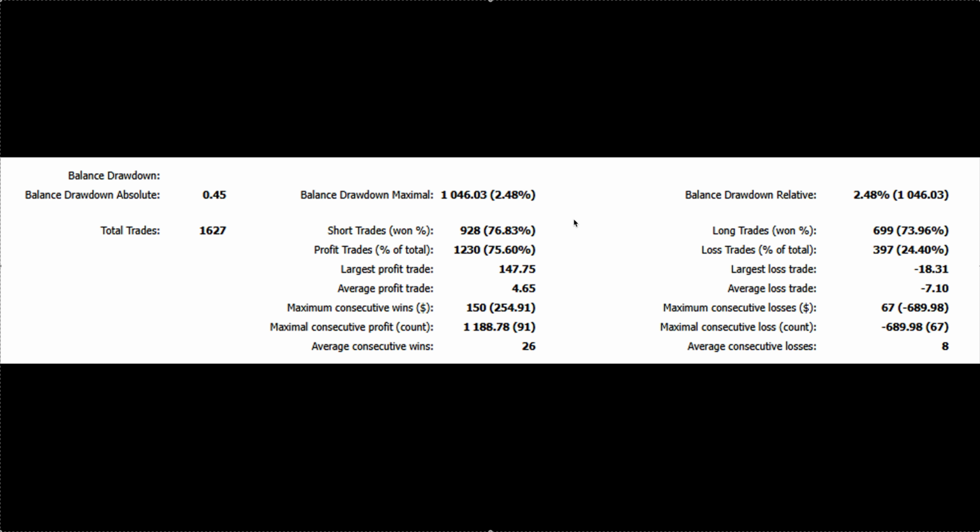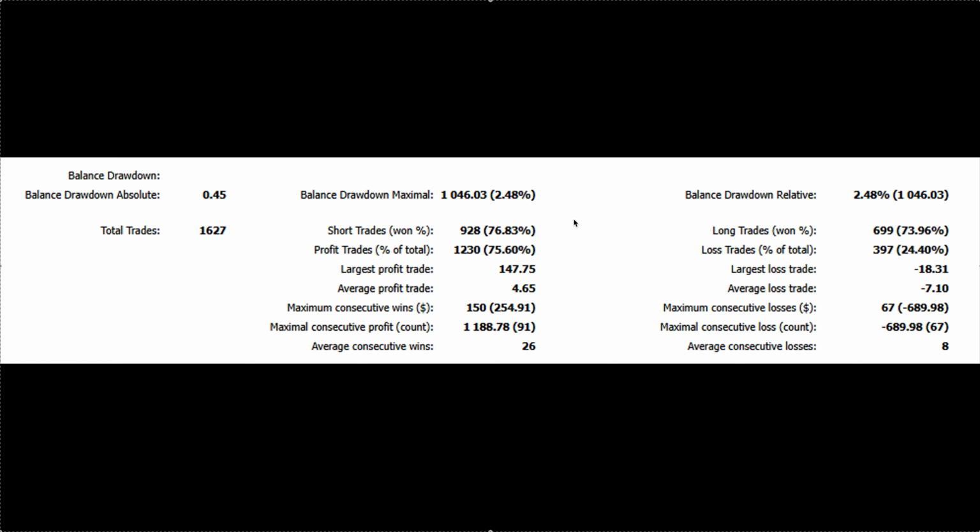We have consistent gains. We're not relying on home runs. We're not relying on 1 or 2 massive trades that make up all of our profit for the month. We've had consistent profits, which is always much better because that's sustainable. Whereas if you're relying on 1 or 2 home runs, 1 or 2 trades where you massively over risk, like some bots that other companies do, then if you don't have those 1 or 2 wins, you're going to be in trouble. You're going to have a bad month.